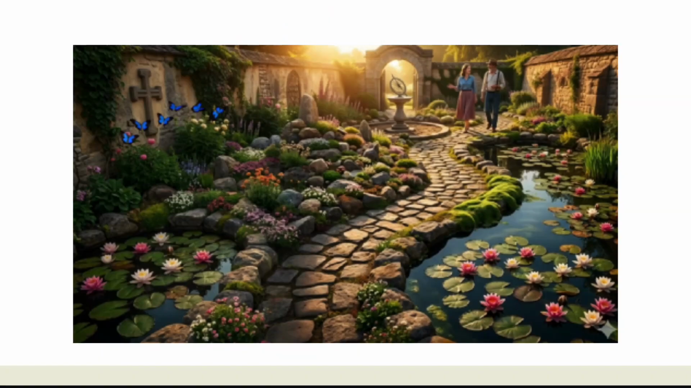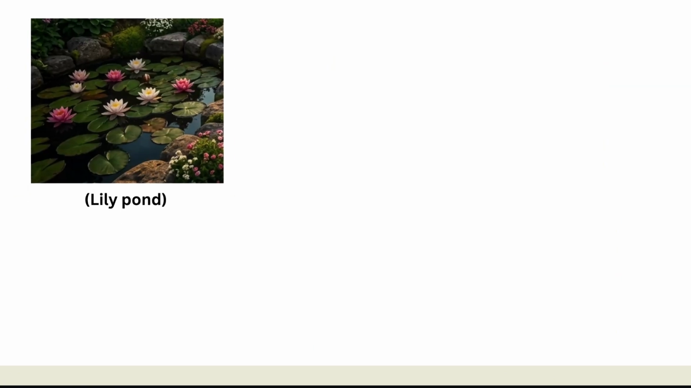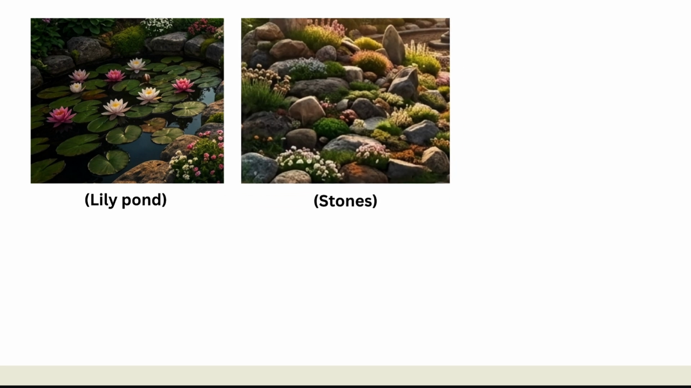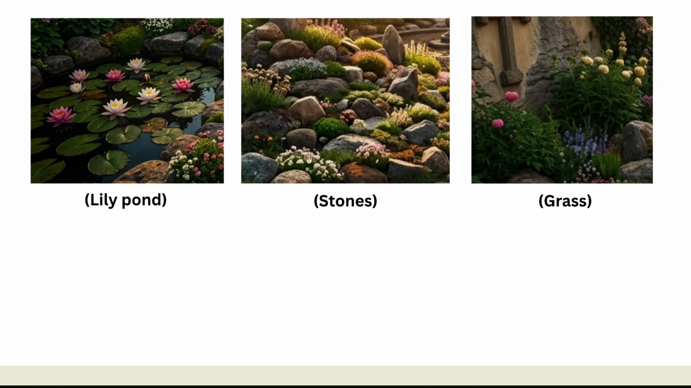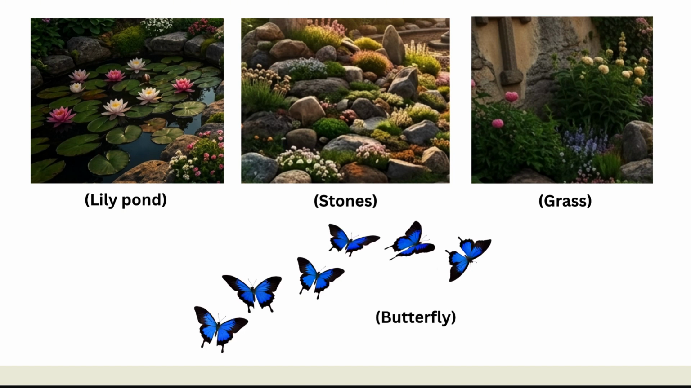I will tell one word and you have to tell the other four, right? I can see that a man and a woman are working in a garden. Now it's your turn. Just think and tell four things that you could find in this picture. I think you guessed it right. A lily pond. Next, we saw a lot of stones, right? Good. Then we saw a lot of grass in the garden. At last, quite a few butterflies are hovering in the garden. Congratulations, you guessed it right.